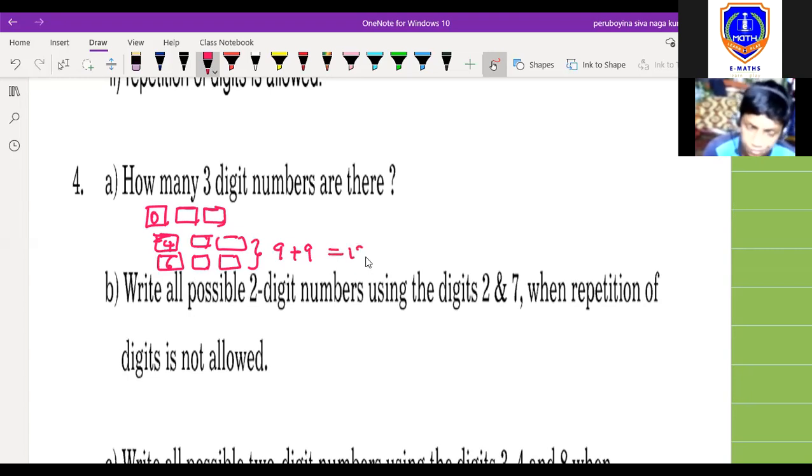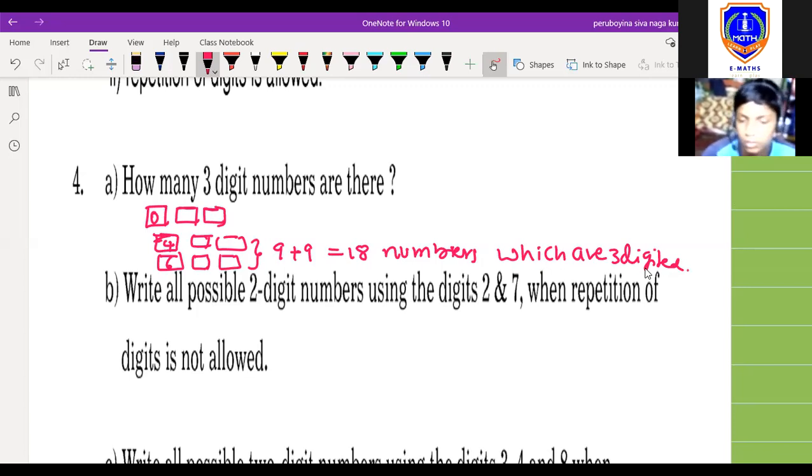So totally there are 18 numbers which are 3-digit. Next question.